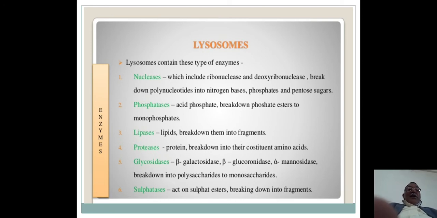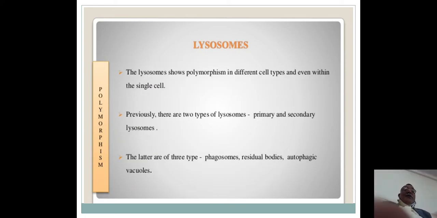Lipases break down lipids into fragments, and proteases break down proteins into their constituent amino acids. Glycosidases, such as beta glycosidase and beta glucuronidase, break down polysaccharides into monosaccharides. Sulfatases act on sulfate esters, breaking them down into fragments.